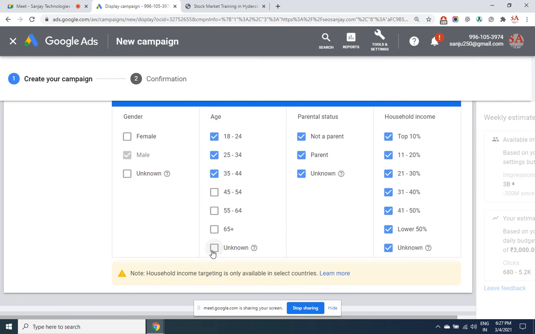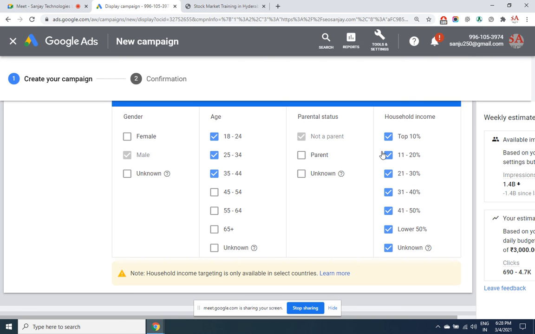This is the advantage over traditional marketing. Are they married, not married, a parent or not a parent? Household income: top 10 richest class people, or tier 2 rich class, tier 3, tier 4. First of all, in India a lot of people don't fill these details, but in America and some developed countries, those profile fields are mandatory. Sooner or later in India also it will happen.